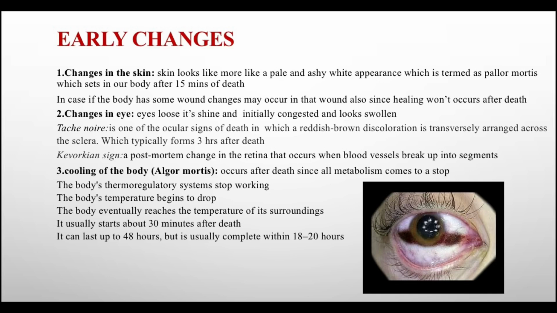Changes in the eye. The eye loses its shine and is initially congested and looks swollen. One of the characteristic features of the eye is tache noire. It is an ocular sign of death in which a reddish brown discoloration is transversely arranged across the sclera, which typically forms after 3 hours of death. In the eyes we can also see Kevorkian sign, a postmortem change in the retina that occurs when the blood vessels break up into segments.